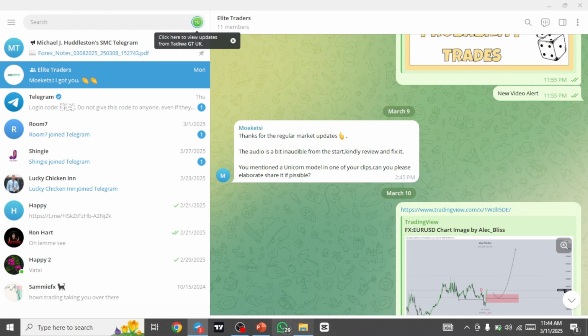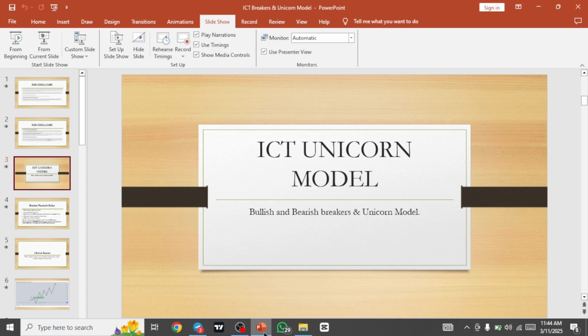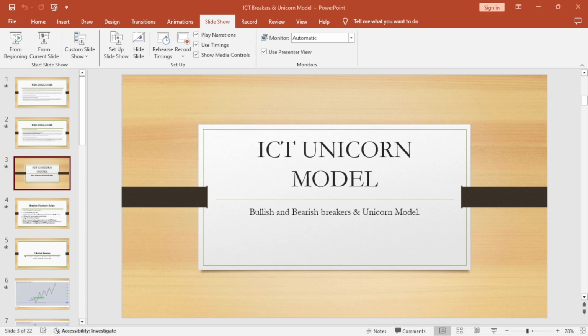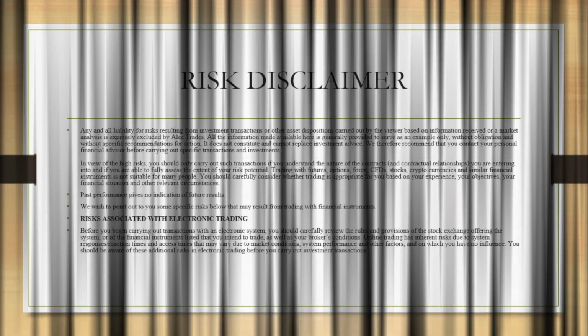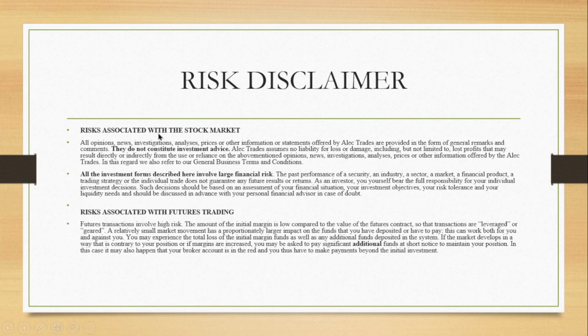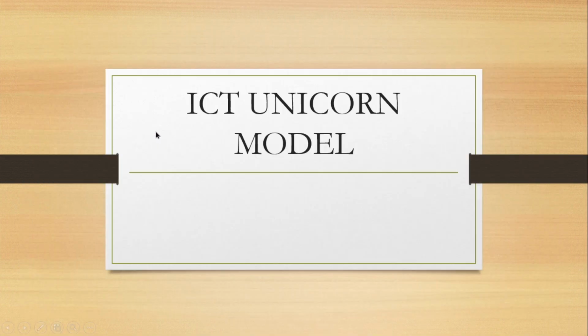All right. So let's get into the gist of the story. Okay. So let's get into it. I see this unicorn model. What is it? We cannot talk about ICT's unicorn model without mentioning the very fact that this model was mentioned inside ICT's 2022 model mentorship.